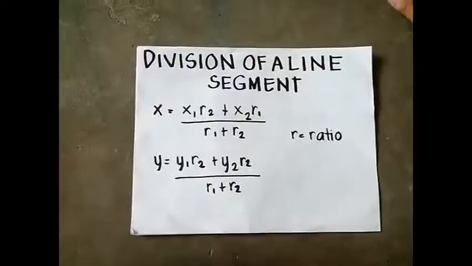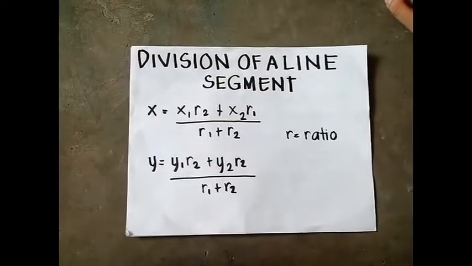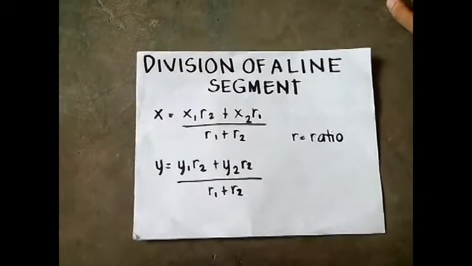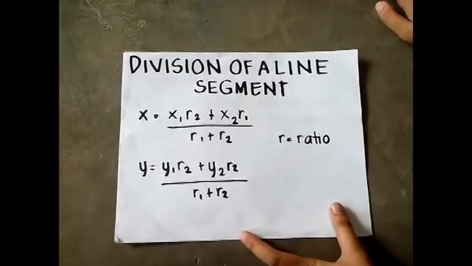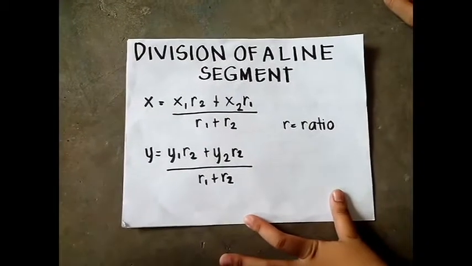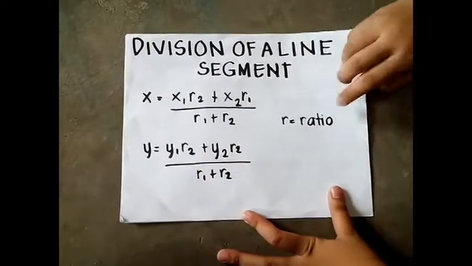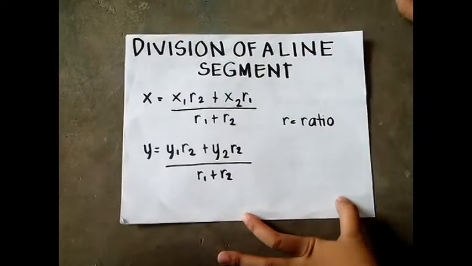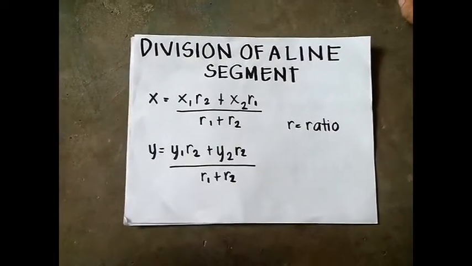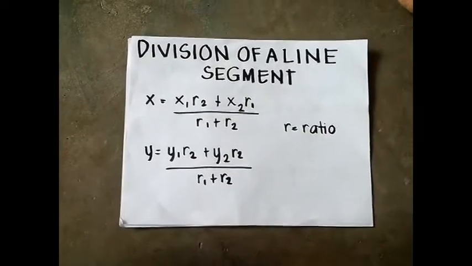Ganito kasi yun. The topic is division of a line segment. For the point x and y, there will be a different formula. For x, it is x1 times r2 plus x2 times r1 all over r1 plus r2. Just so you know, r is equals to ratio. Y equals to y1 times r2 plus y2 times r1 all over r1 plus r2.